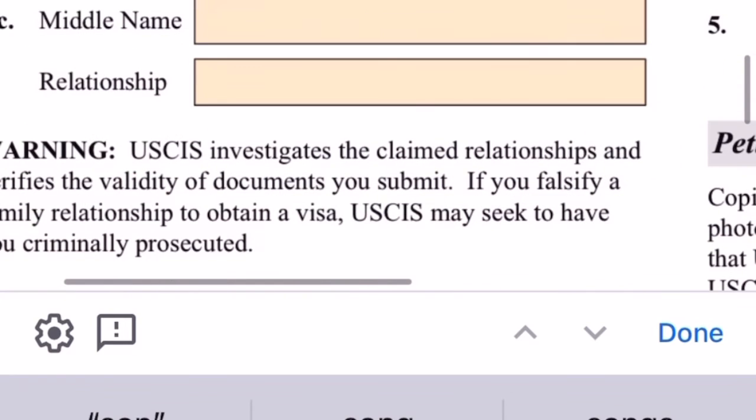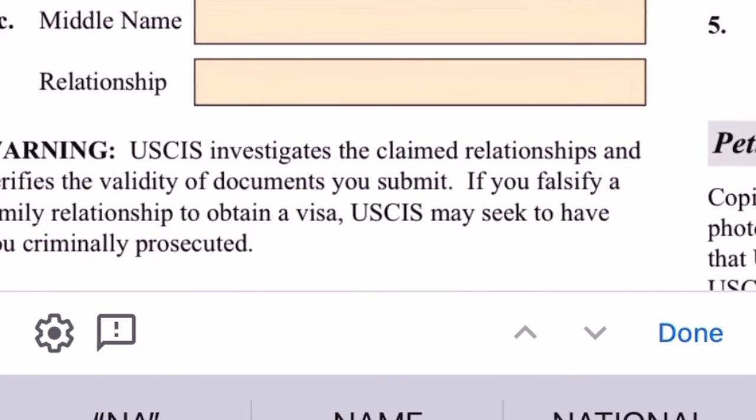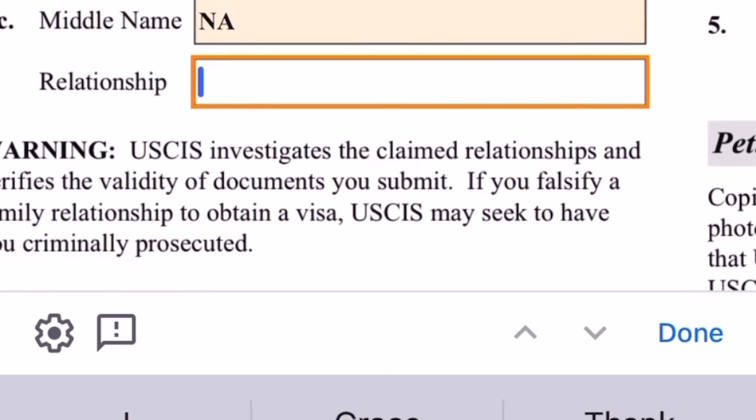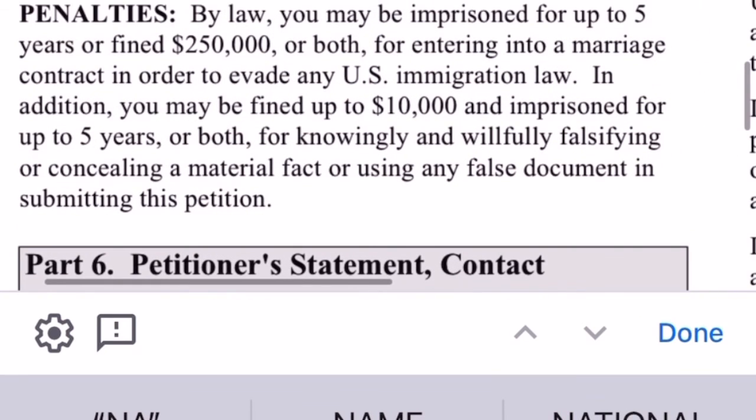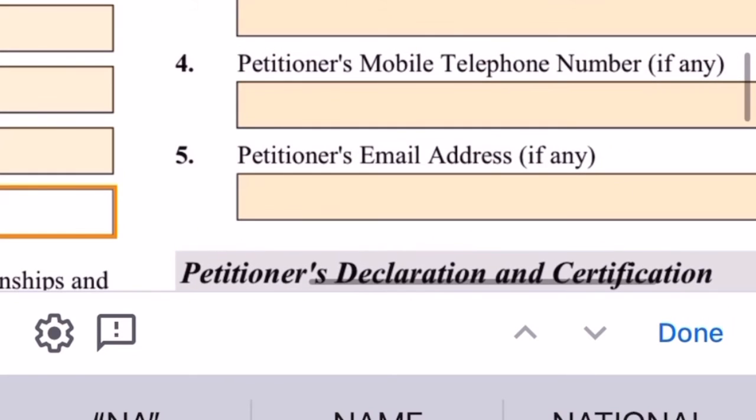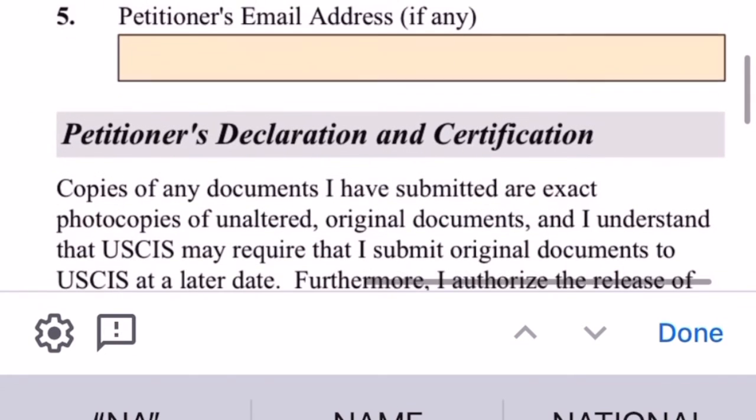Part 5. It continues. Okay. So this doesn't apply to my client, and I'm going to type not applicable. And it doesn't have a middle name, so it's not applicable. Or you can leave it blank. Okay, it's okay to leave it blank, or if it's listed on the form, type not applicable, go ahead and do so. The petitioner's contact information.